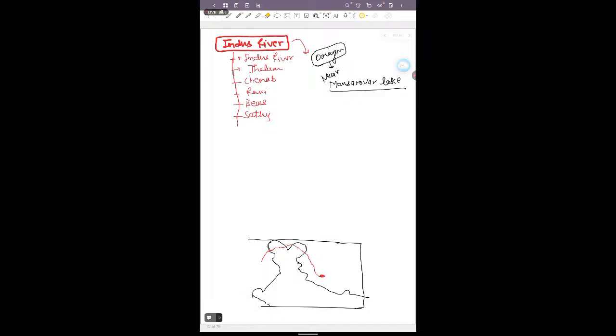It flows through the Gilgit-Baltistan region, that is POK, enters Pakistan, flows through Pakistan and reaches the Arabian Sea. So this is the Indus river.